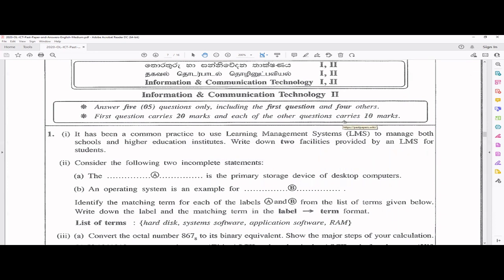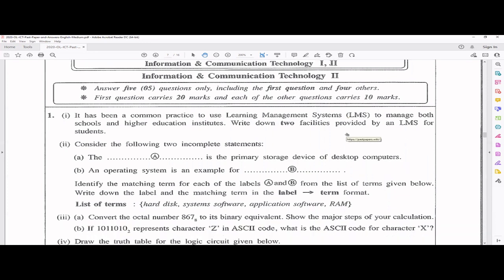In our age, it was a very new and uncommon thing, not very familiar. But for you, I hope you already know these concepts. Here they're asking to write 2 facilities provided by learning management systems.